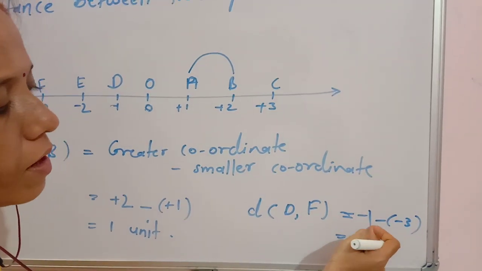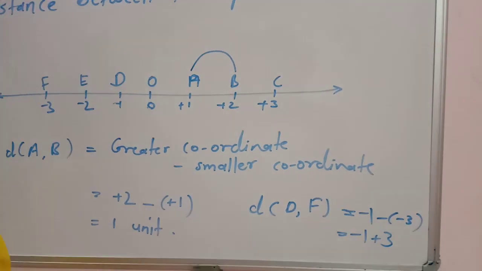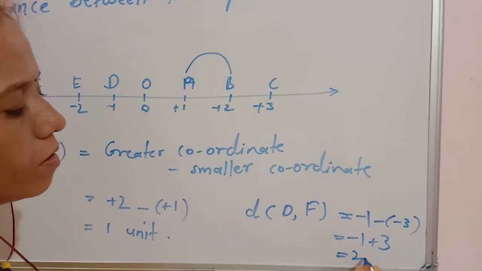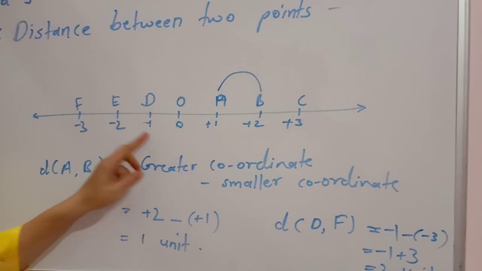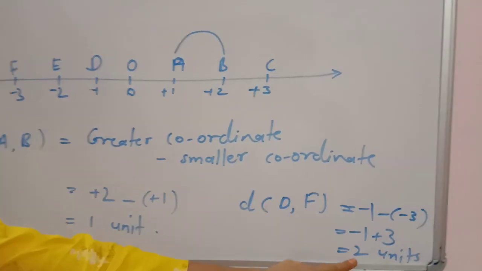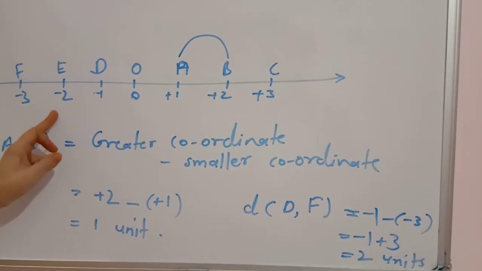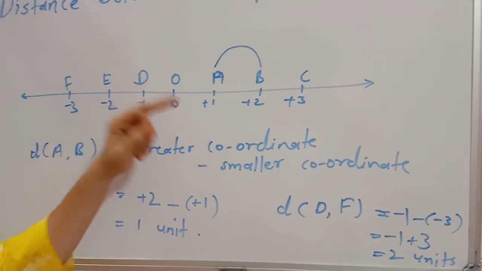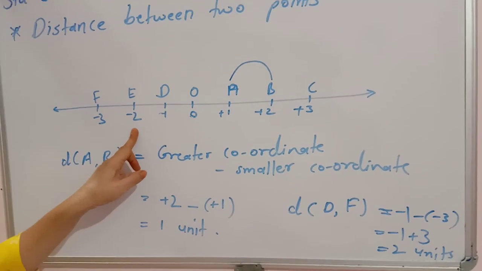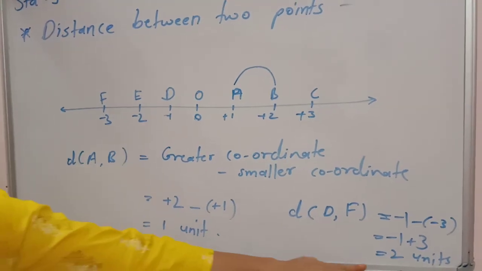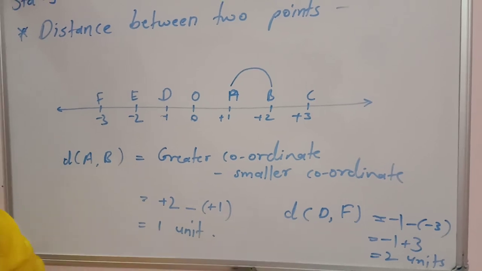So it is +3, and the distance is 2 units. So distance between D and F is what? 2 units. So if you have to find out the distance between any 2 points on this number line, you have to subtract a smaller coordinate from a greater coordinate, and it will always be positive, because distance is never negative.